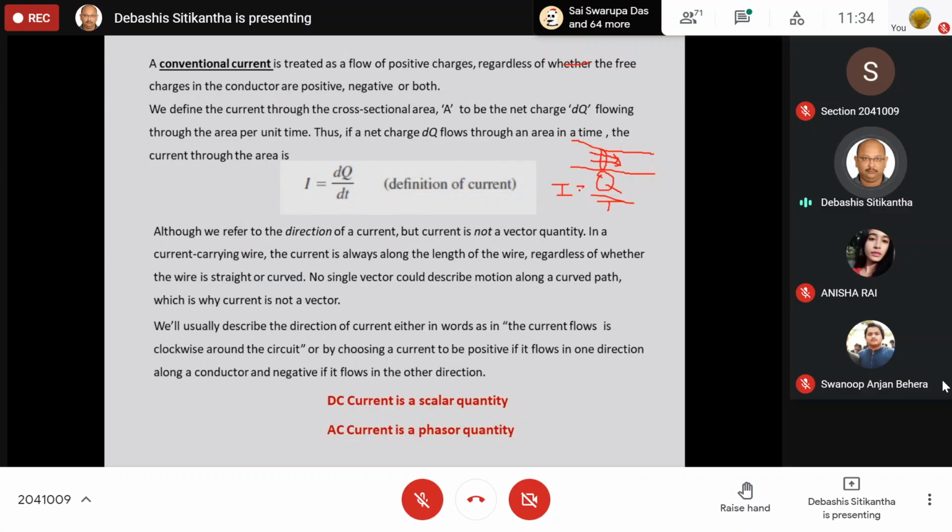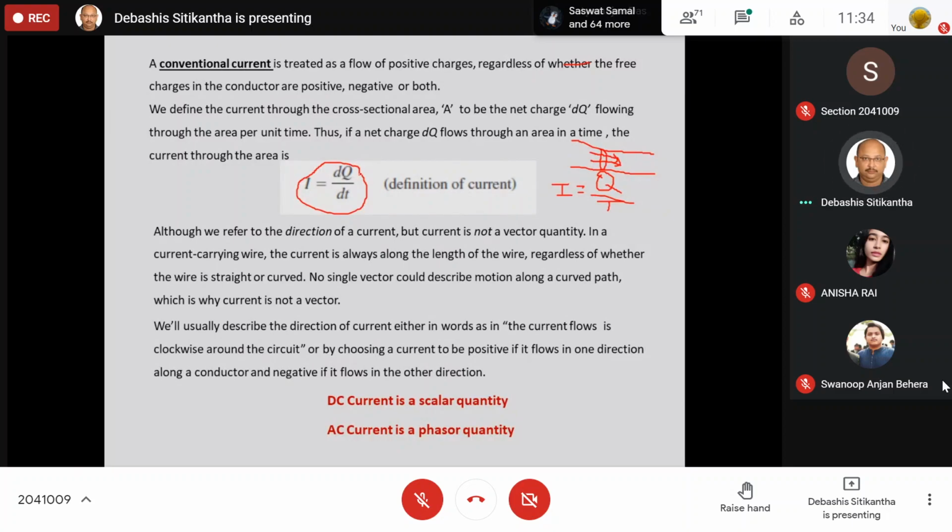So I is nothing but q by t, or rather dq by dt. That is the net change in the flow of charge divided by the net time. So in differential form we write I is equal to dq by dt. Although, another important thing over here.